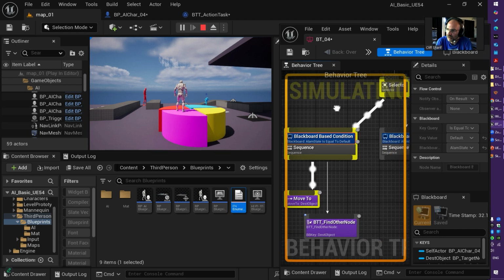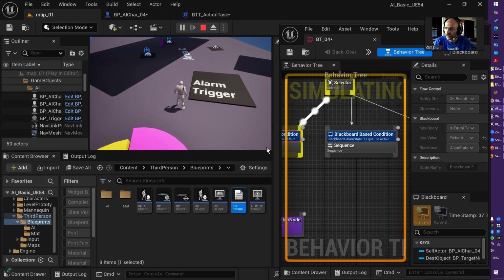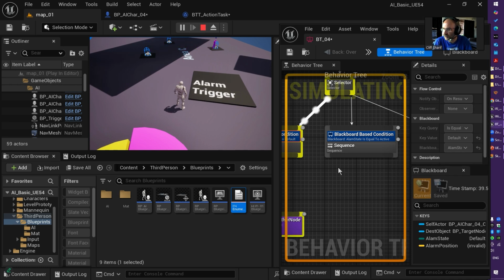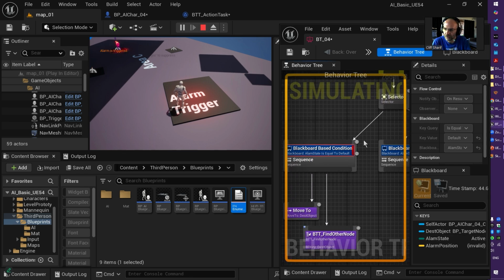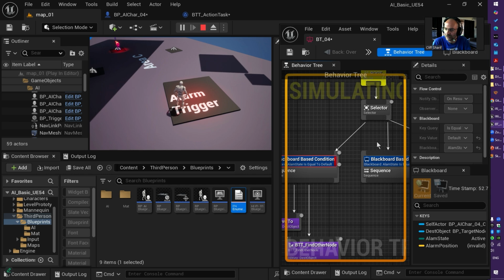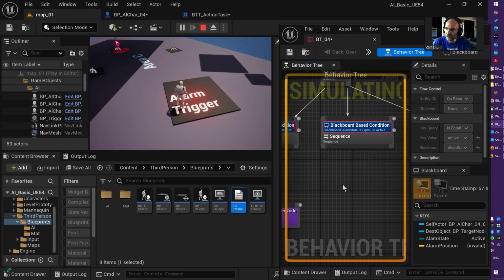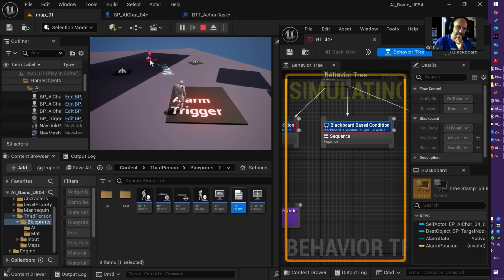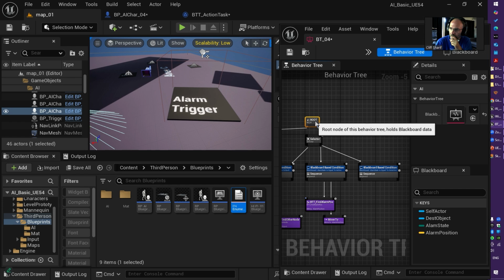Now, if I move to the trigger, see the blackboard key change here. It was default, it became active. And now the decorator here is returning false. So the selector doesn't run this and passes to the next one. And the next one is true, it is active. So it tries to run a sequence here, which is empty. So no behavior is running here, and the AI just stops. Let's change this route to the next one here.